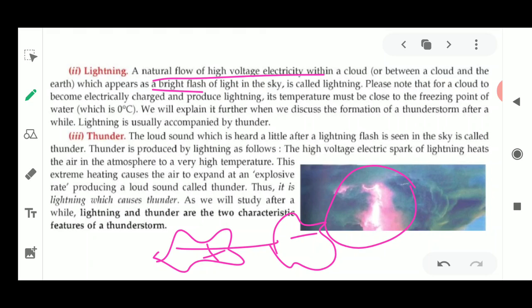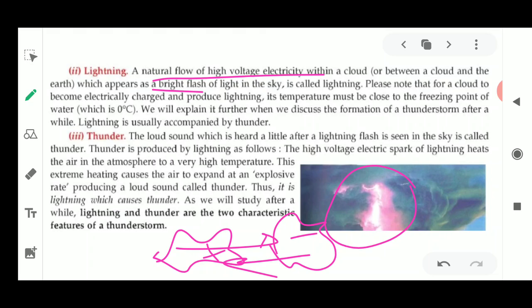So what will happen when these two collide with each other? It is going to create a big spark, as it sometimes happens in your home. This spark is created just because of the attachment, or the collision, of these two opposite charges, and it appears like lightning. So please note that clouds become electrically charged and produce lightning.